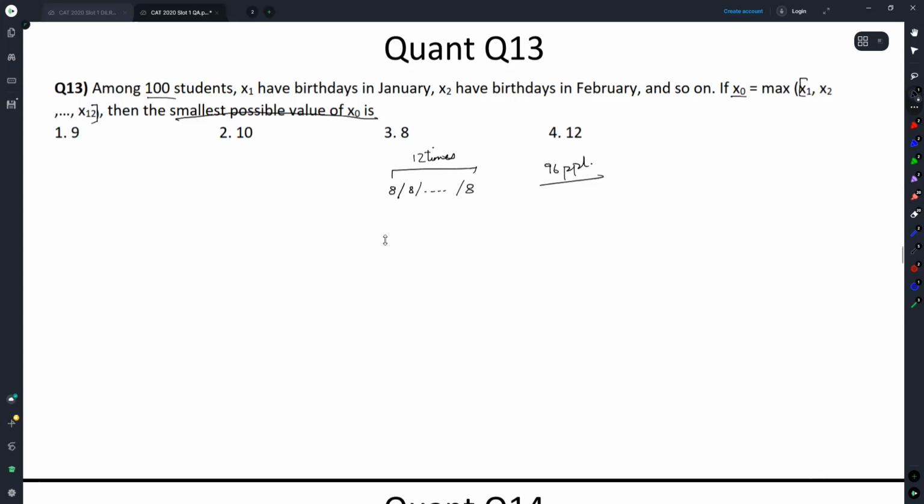This only takes care of 96 people. There are 4 more people. So we would have to go back and add at least 1 more to 4 other groups. Which means there will be 4 groups with 9 people and 8 groups with 8 people, and all 100 can be serviced. All 100 people can be placed in groups. The smallest possible value of X0 is 9.